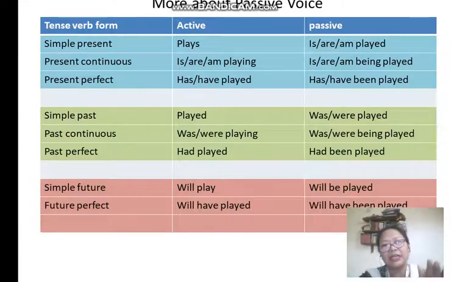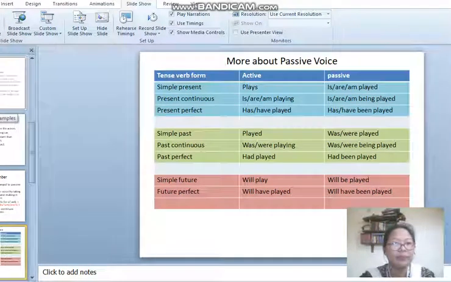Active, it is plays. Then in passive it will be is or are played, the past participle form of the verb. If it is present continuous, like is, are, am playing, then in passive it will become is, are, or am being played. And if it is a present perfect, like has or have played, then it will become has or have been played. There was one particular example which I gave you in the last class.